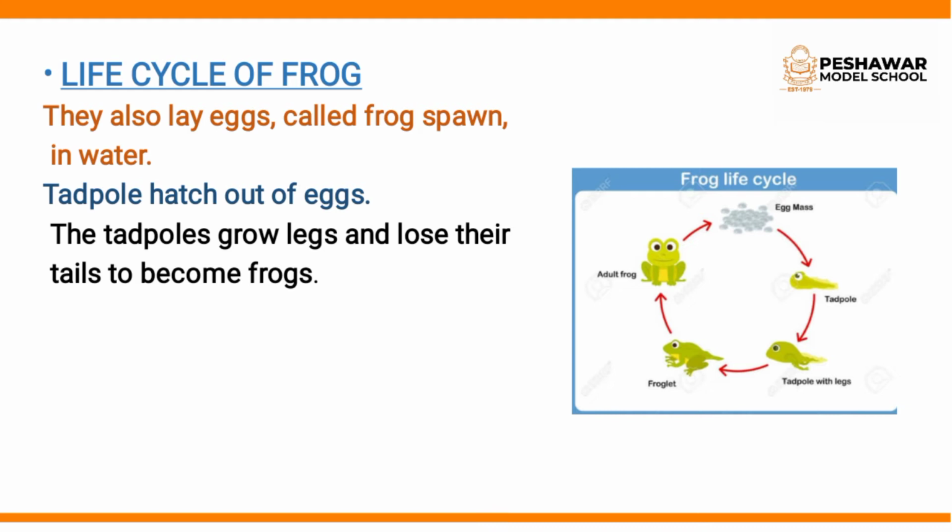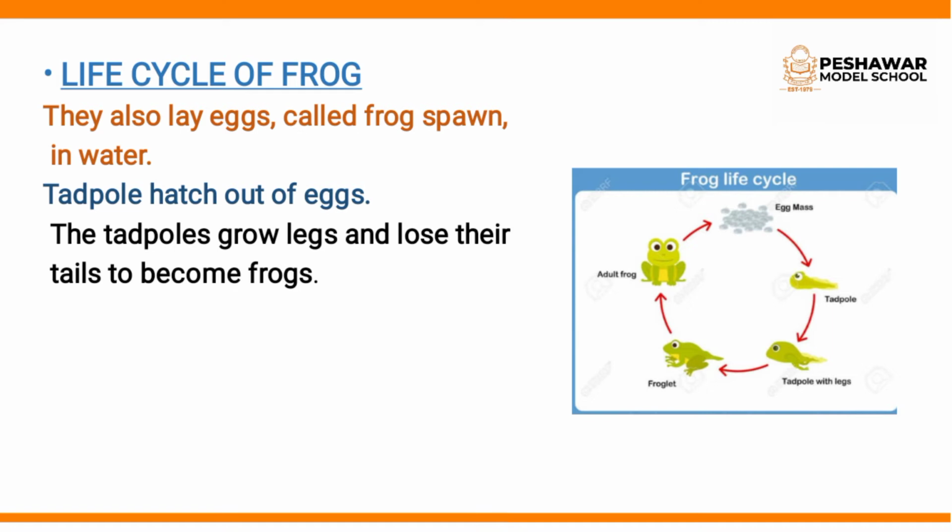Now life cycle of frog. Okay, frogs are called amphibians. You know amphibians. Amphibians are those animals which live on land and also live in water. So frog also live on land and also live in water.